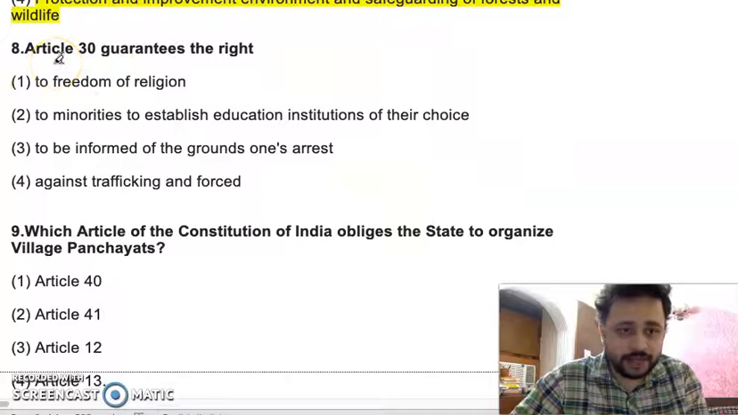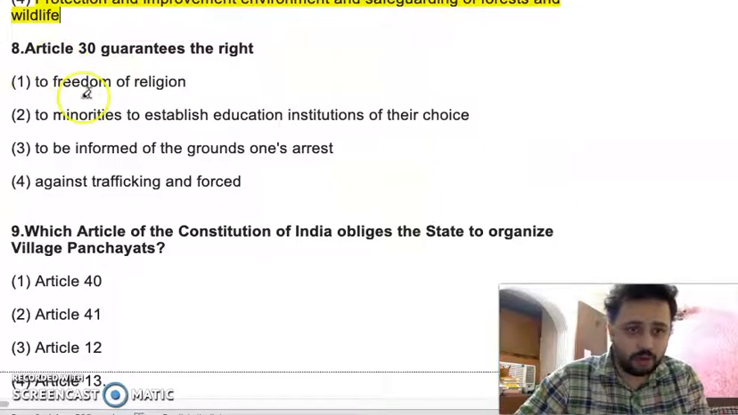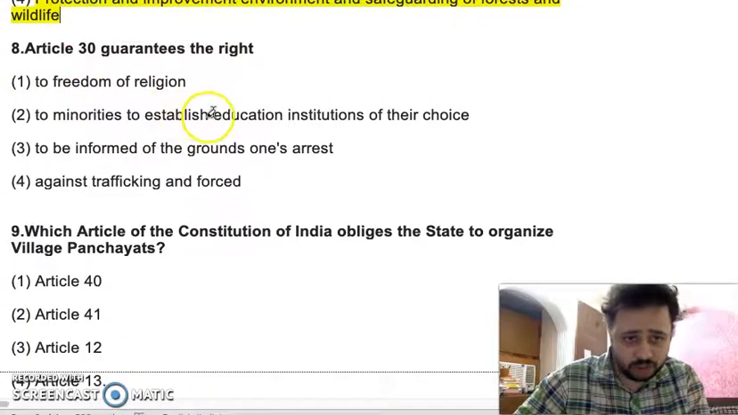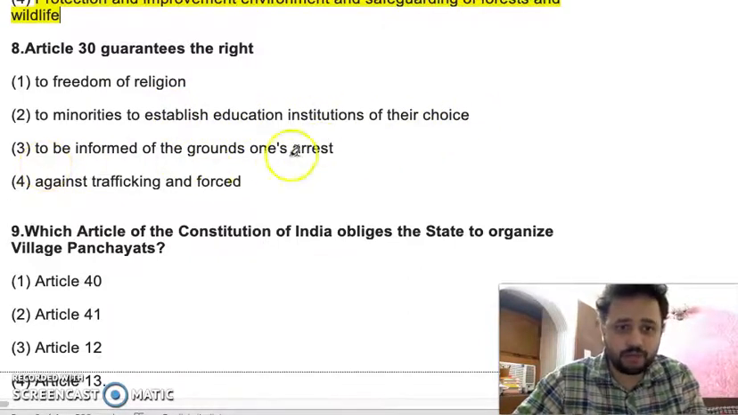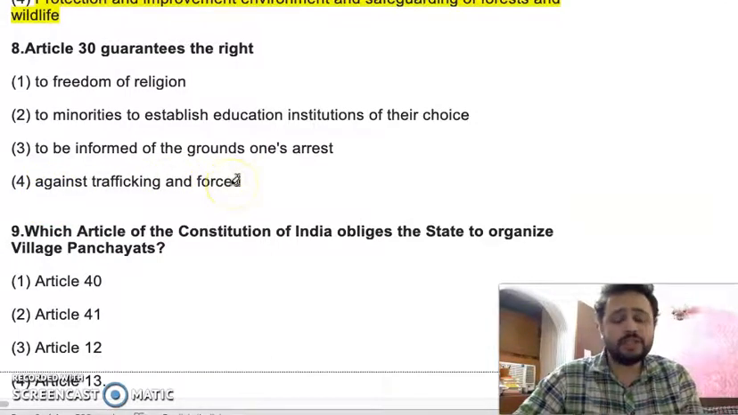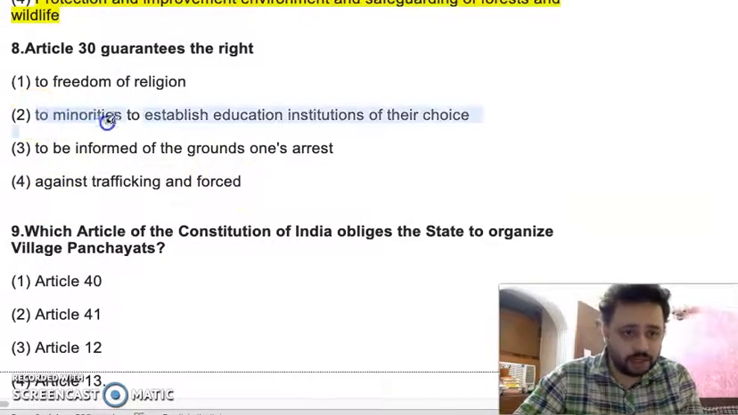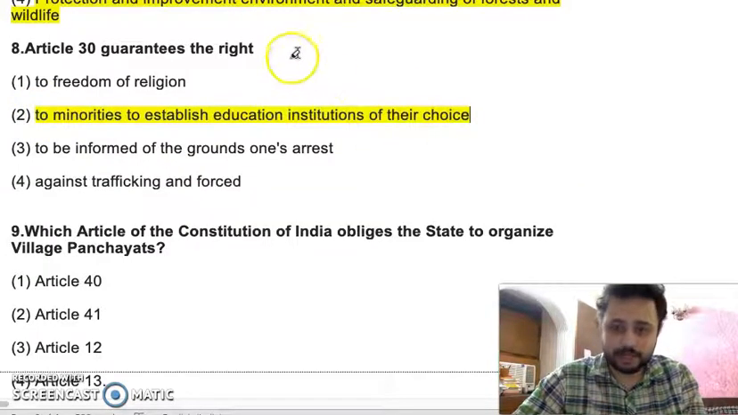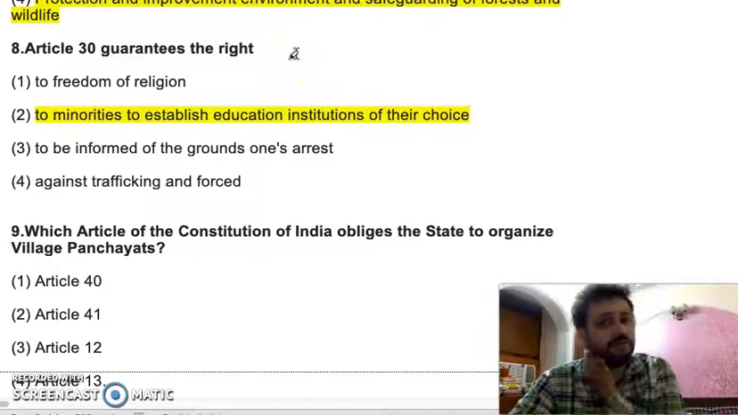So now question number 8. Article 30 guarantees the right to freedom of religion to minorities to establish educational institutions of their choice, to be informed of the grounds of one's arrest, or protection against trafficking and forced labour. So the answer to this question is to minorities to establish educational institutions of their choice. Article 30. We have already made a video on this.